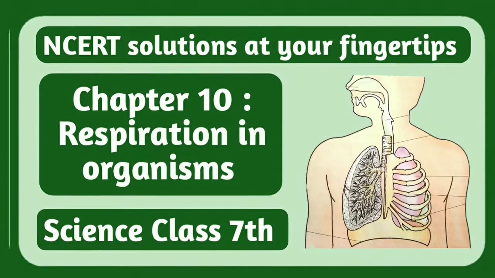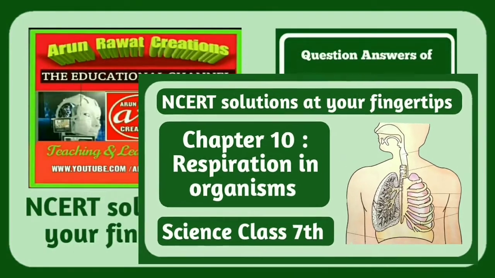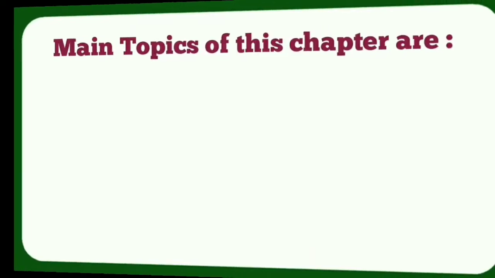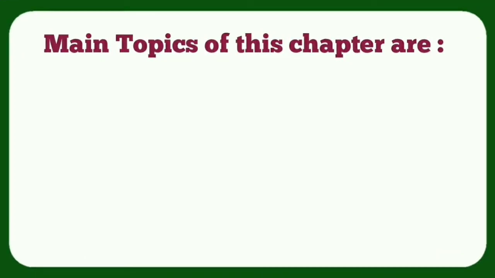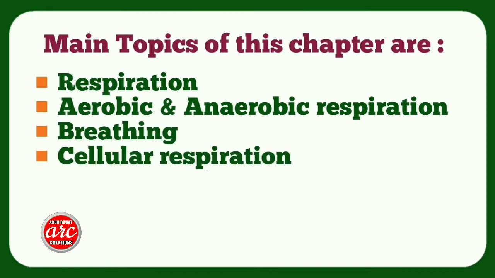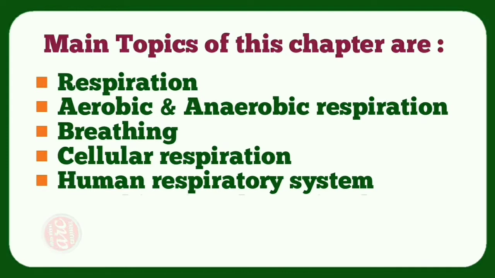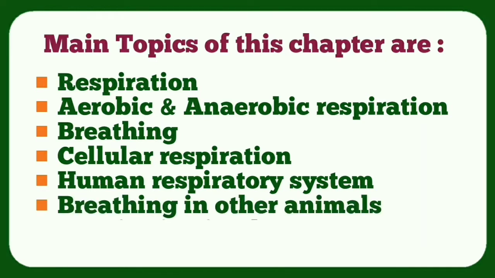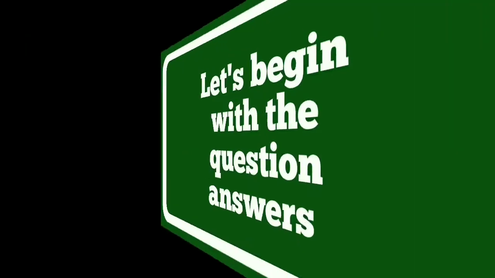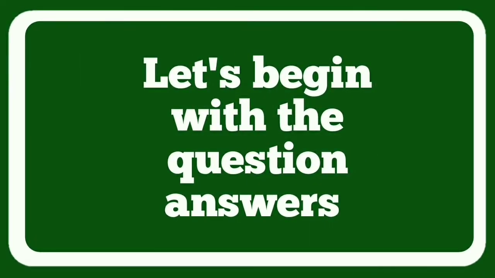Today we are going to do question answer of chapter 10 Respiration in Organisms, class 7th Science. The main topics of this chapter are respiration, aerobic and anaerobic respiration, breathing, cellular respiration, human respiratory system, breathing in other animals, respiration in plants. Some of these topics are covered in the question answer section. Let's begin with the question answers.